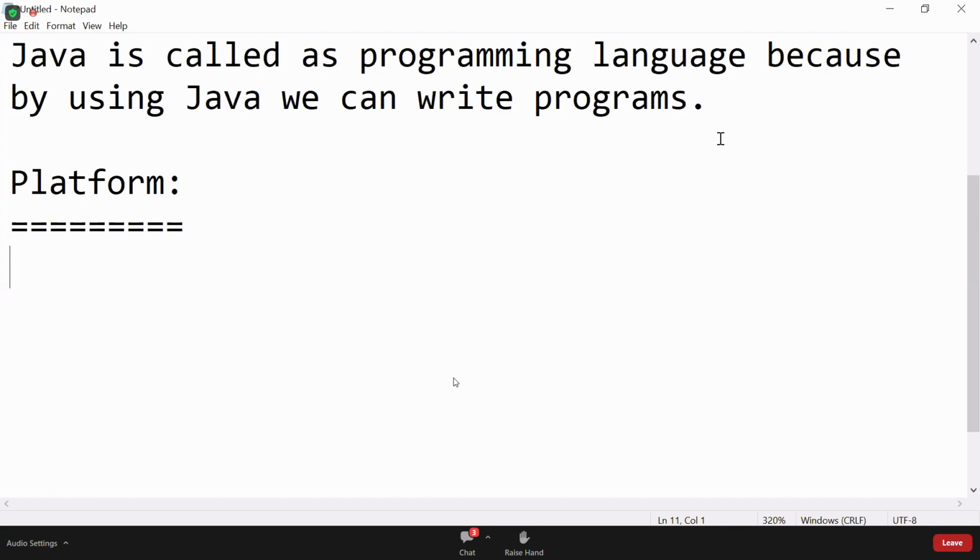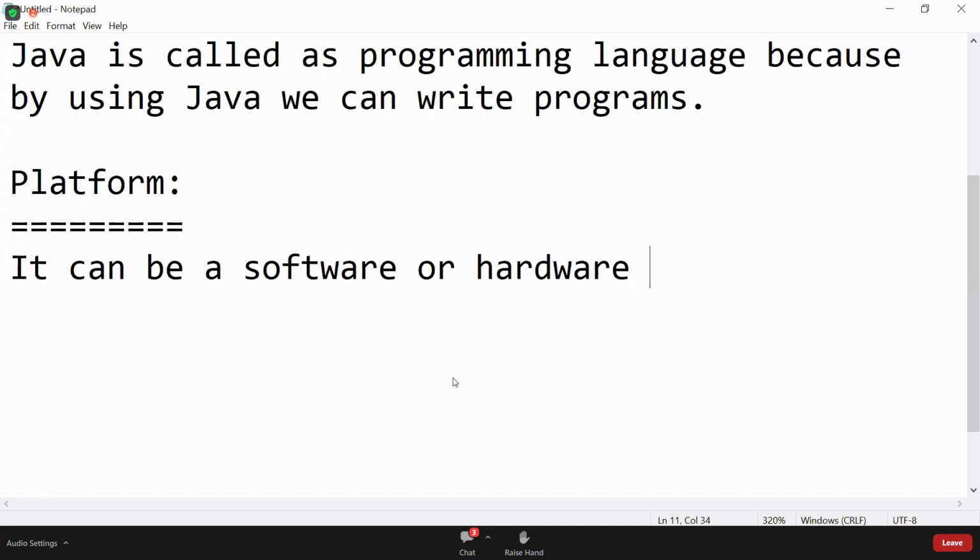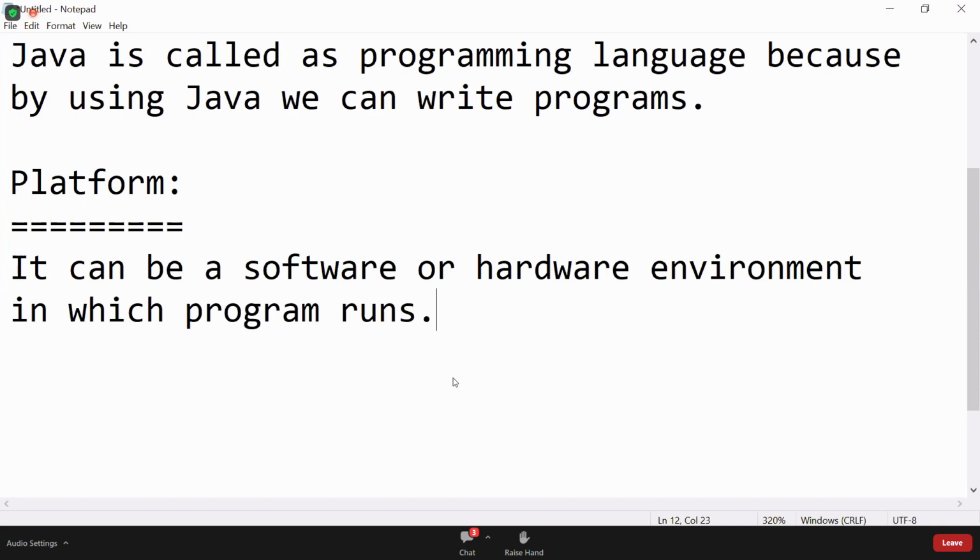It can be a software or hardware environment in which a program runs.